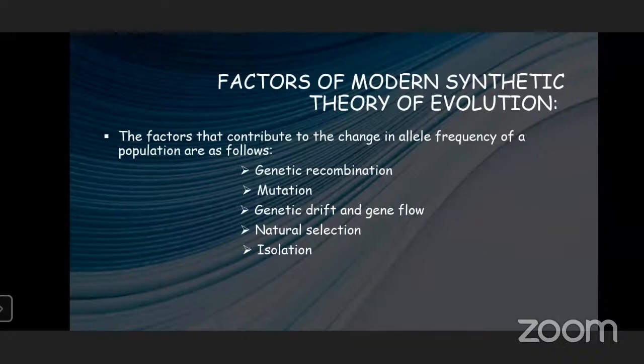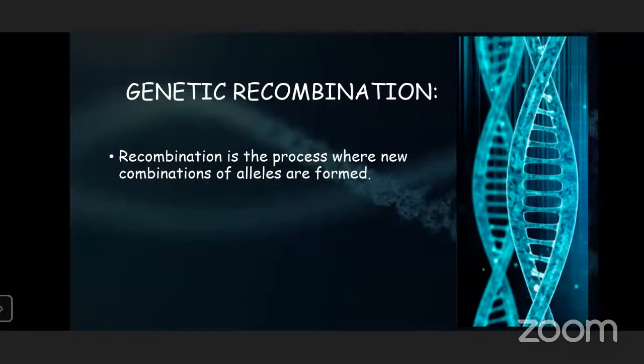These are some of the factors of the modern synthetic theory. Let us discuss these factors briefly. First, genetic recombination. Genes and alleles are recombined and form new combinations of alleles.